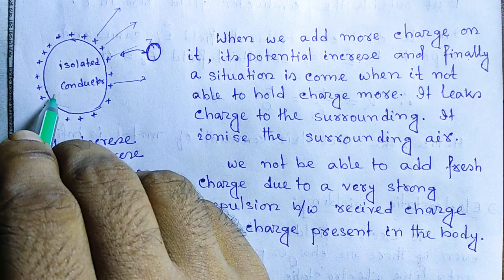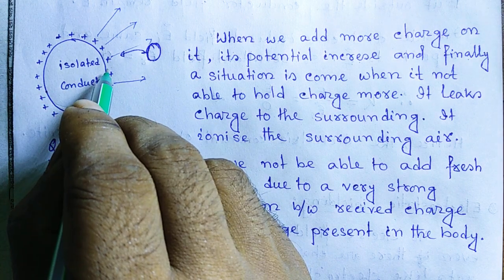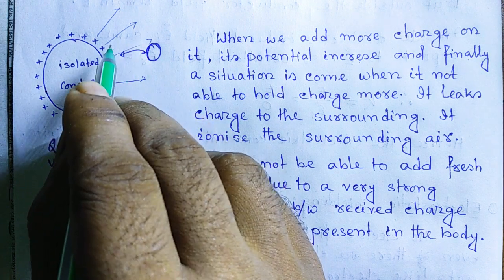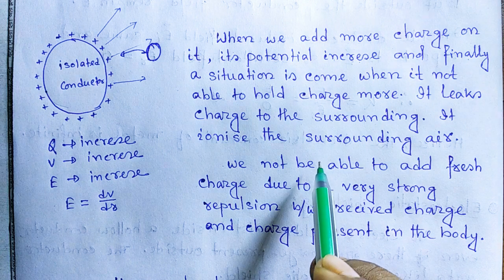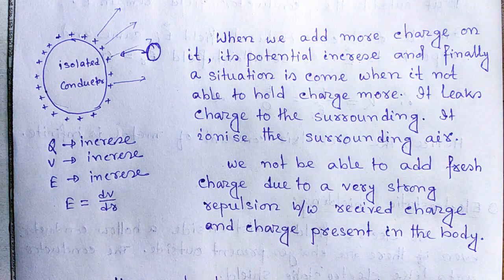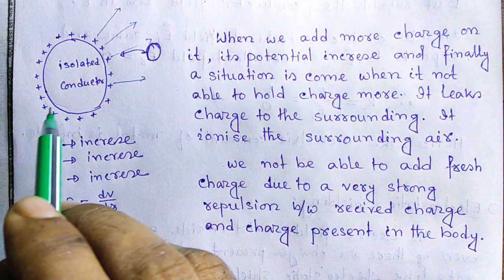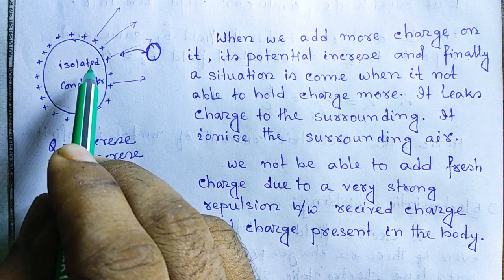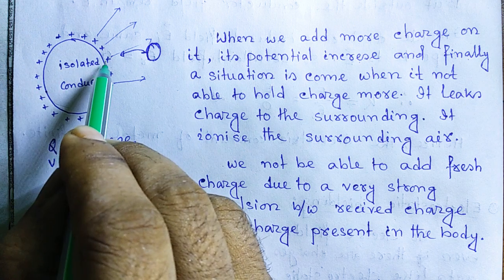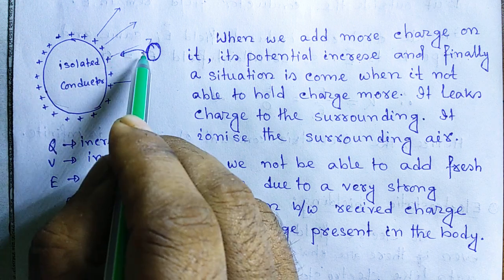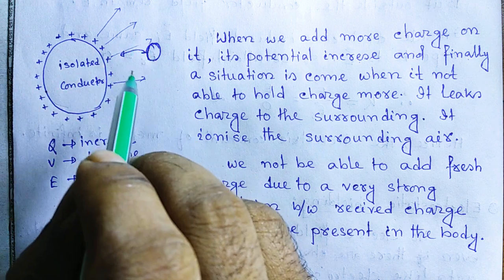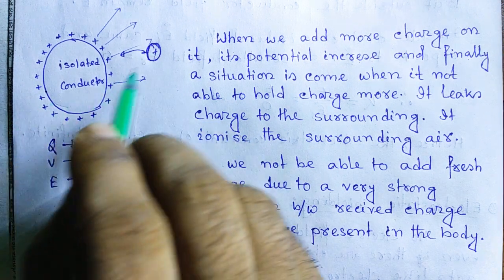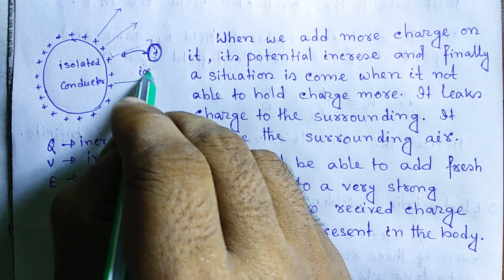We give it more charge, it is able to attract negative charge from the air more and more. So at a certain situation, when we give more charge, we will see that its charge does not increase because it attracts negative charge from the air. Then the air is positively charged. It is called ionization.